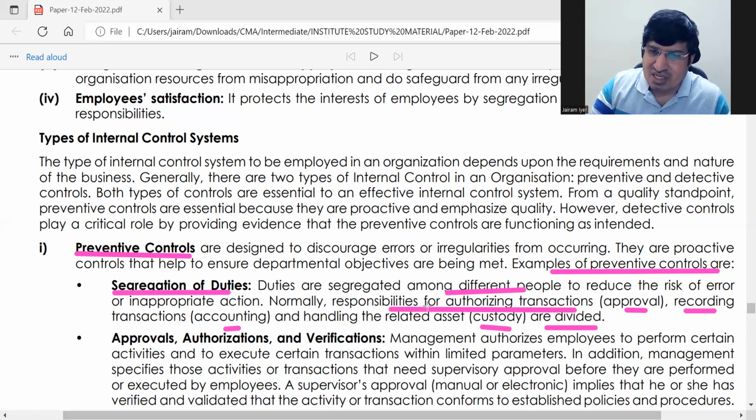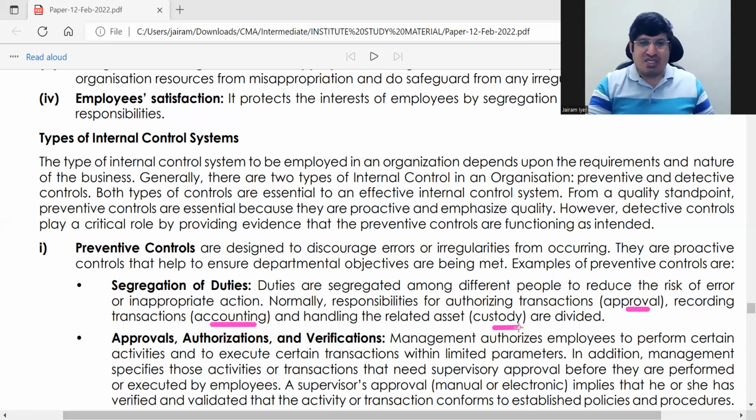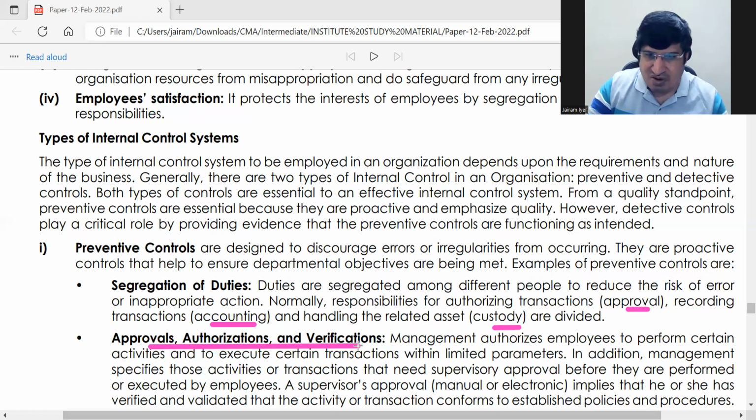The example is approval is done by one person, accounting by another person, custody is given to another person. This is segregation of duties, division of duties. This prevents lots of irregularities. This is the first one. Second is approvals, authorizations and verifications.